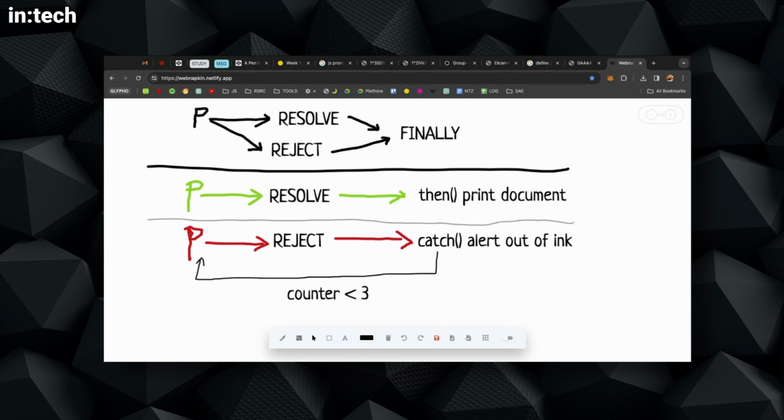Remember the plane. The plane flies and you're okay, and you handle, I don't know, the drinks in the airplane, but if something goes wrong, you have to handle the error. Now, when you handle the error, there are two cases. Maybe you do something that doesn't involve the user, like try to print again or try to do something again, try two or three times, so that eventually the user sees the printed paper or whatever you're trying to do. So one thing is that you can write some code and handle the rejection so that you do a retry or, I don't know, stop the program.